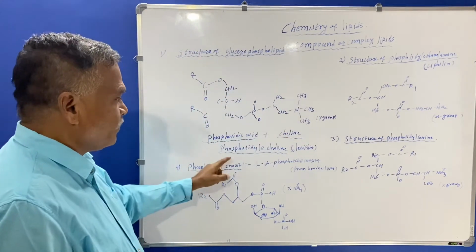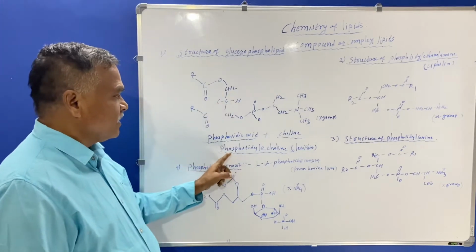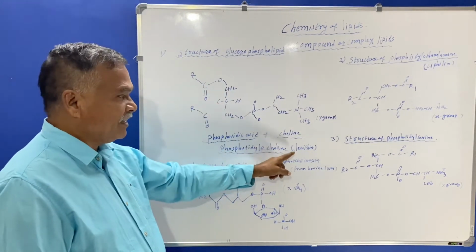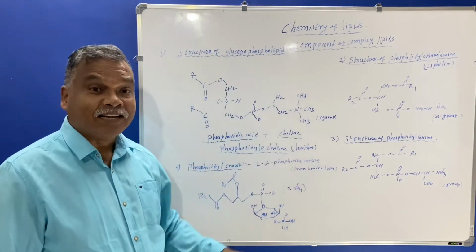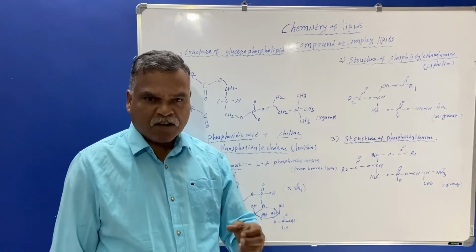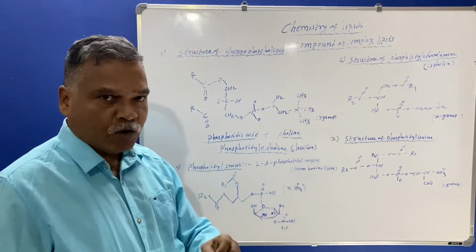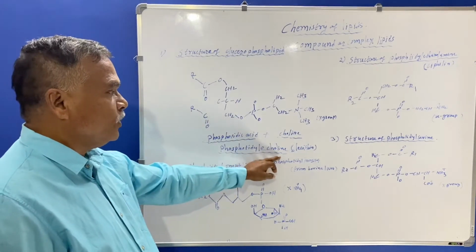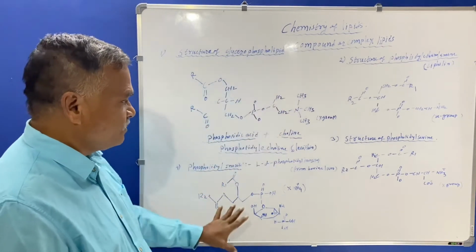This compound is called phosphatidylcholine, and it is also known as lecithin. Lecithin is one of the important compounds belonging to the lipids. So phosphatidylcholine and its structure are given here.